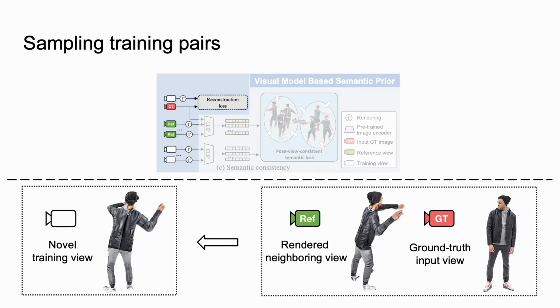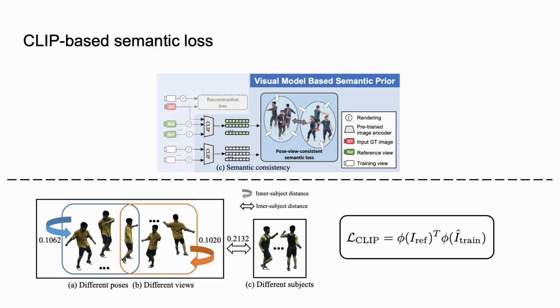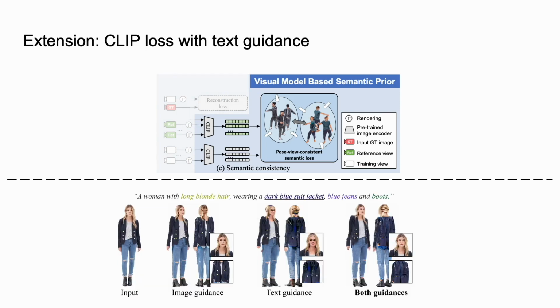During training, a novel view and a reference view are sampled as pairs. The reference view can be the input image or a neighboring view. The unseen views and poses are supervised by a pose-view consistent semantic loss to infer full-body appearance and geometry. As an extension, taking advantage of the CLIP models, Implicit can also use text descriptions to generate text-conditioned unseen regions.